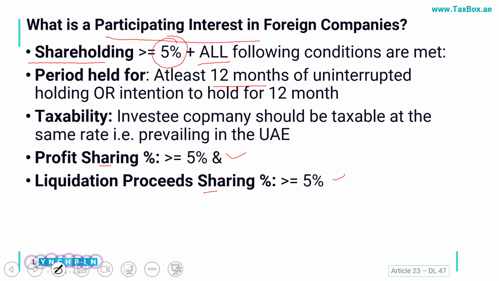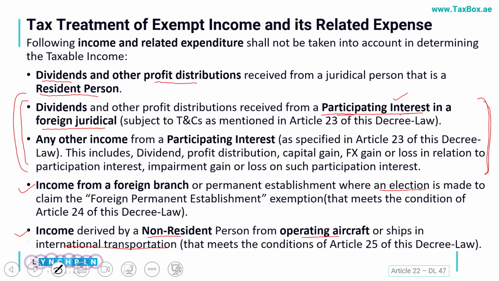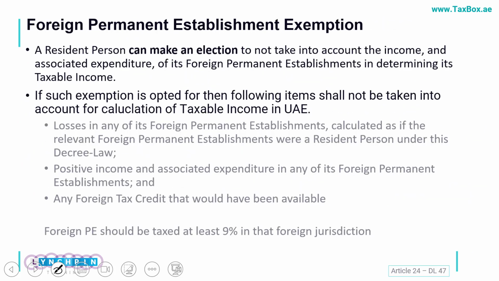So, once all these conditions are fulfilled and I am investing in such a company, and after my investment I am getting some income out of it, such income and its expense would be excluded from my calculation of taxable income in UAE.